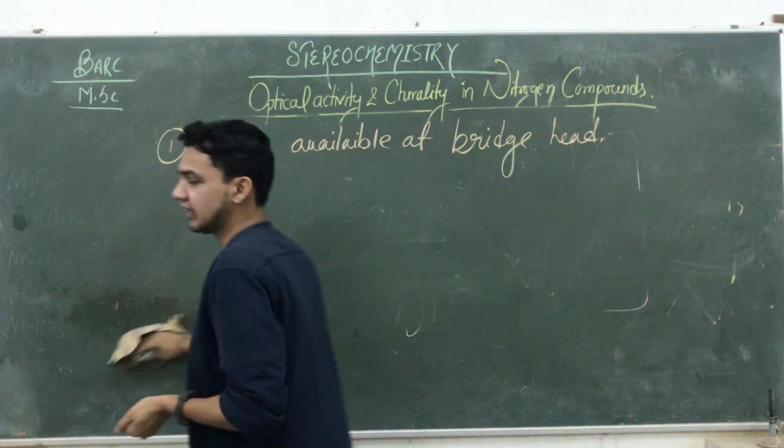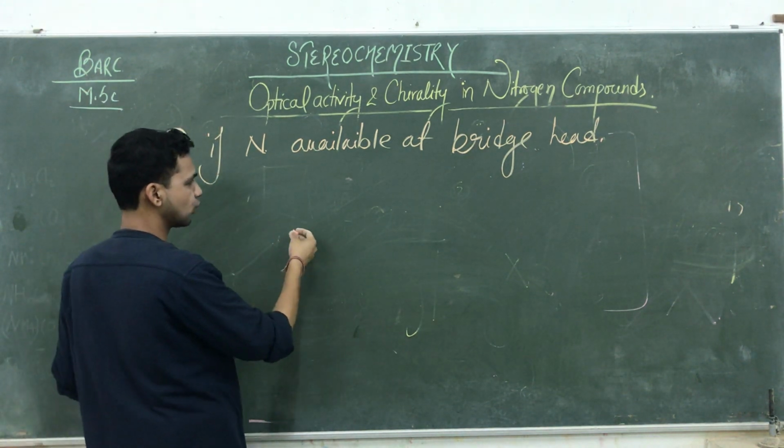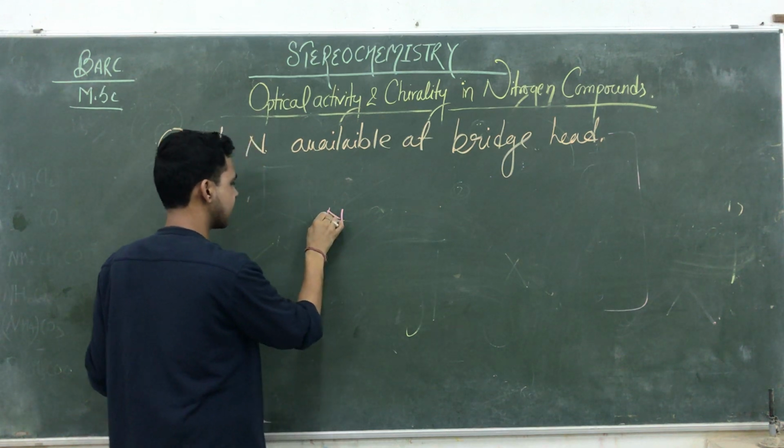The example of quinine, you know it's an anti-malaria drug. Okay, in the case of quinine, I'm just going to draw its diagram.